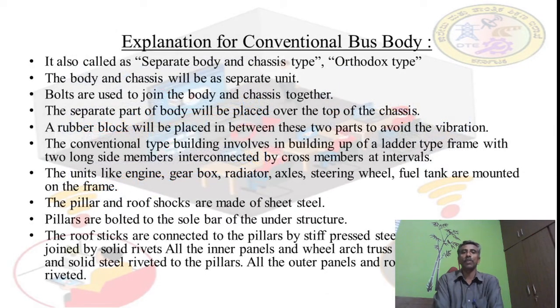Next, a rubber block is placed in between the two parts, the under chassis and the body above, because due to the motion of the vehicle there may be vibrations. To avoid the vibrations, they provide the rubber block in between these two.